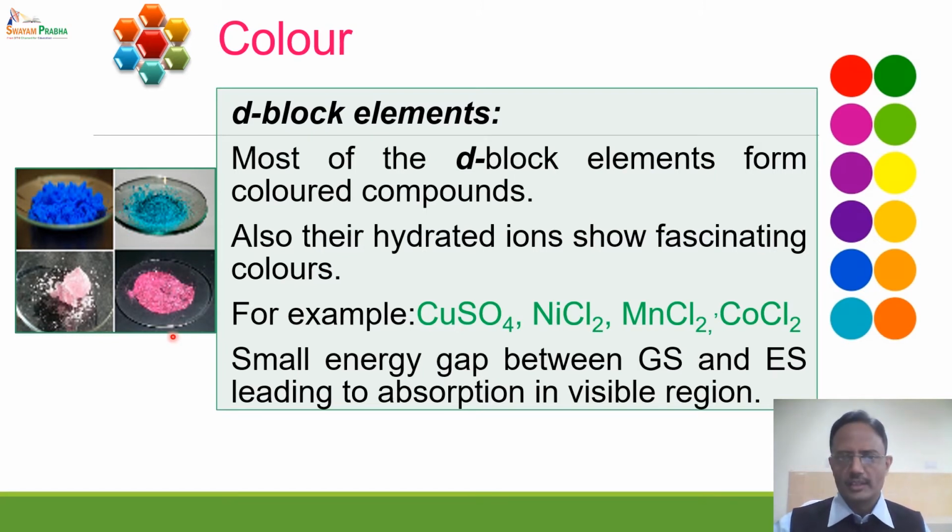The reason for this is again the same. The energy required for transition should lie in the visible region of the spectrum. It means that there is a small energy gap between the ground state and excited state of the electrons.